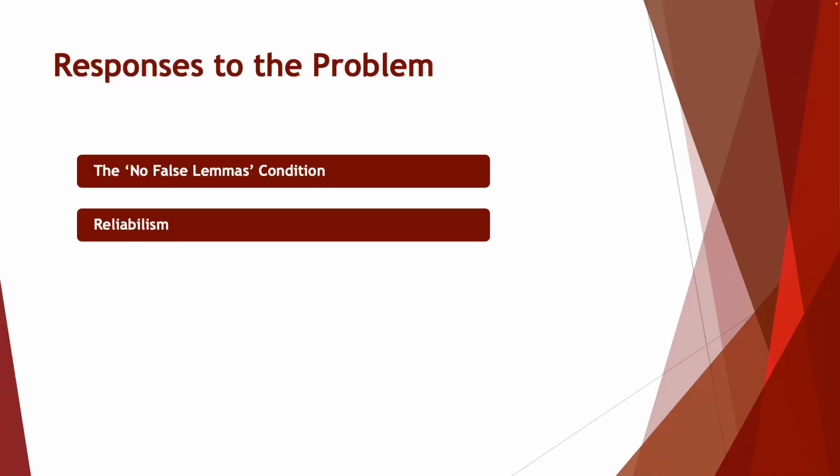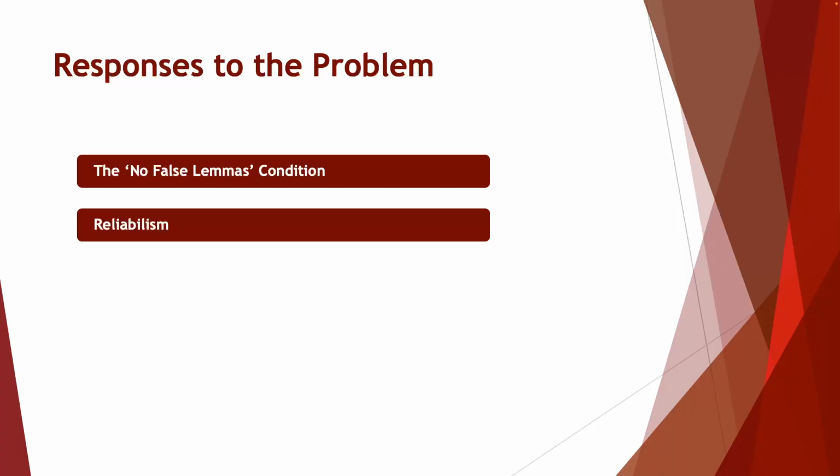Another response to the Gettier problem comes from a field of epistemology known as reliabilism. This is where knowledge depends on the reliability of the process that leads to the belief, hence the name. According to this theory, a belief would be justified if it was formed by a reliable process that tends to produce true beliefs.